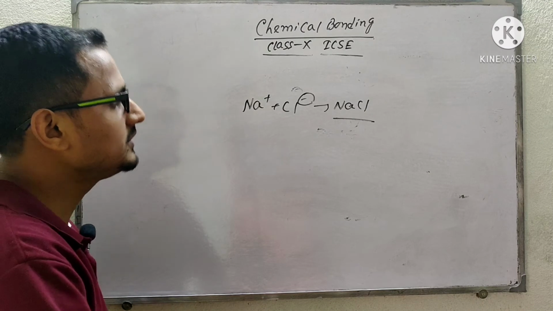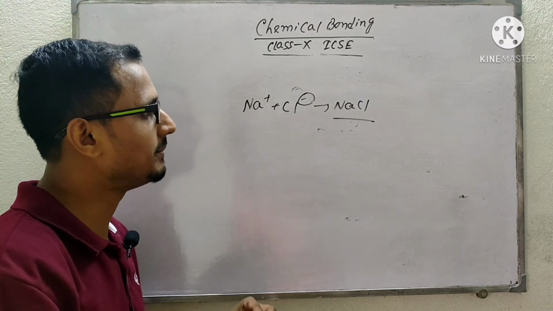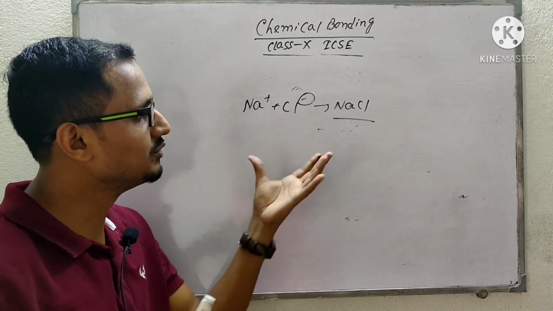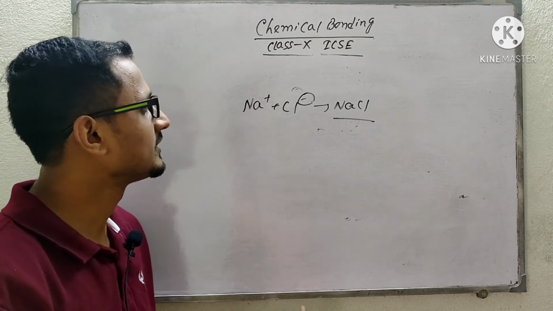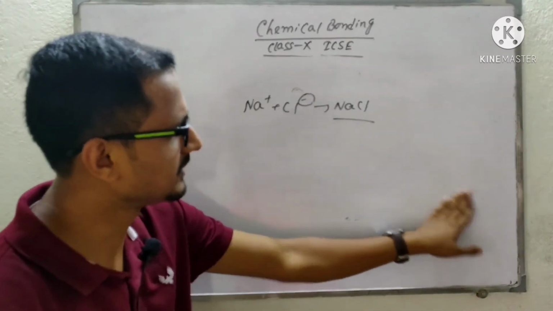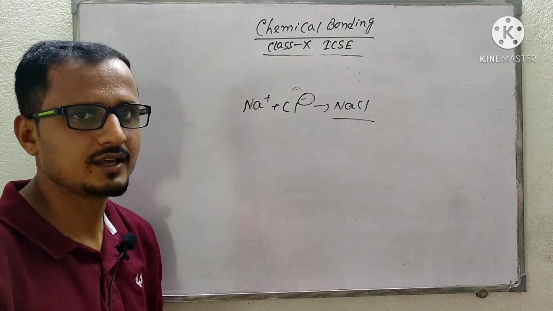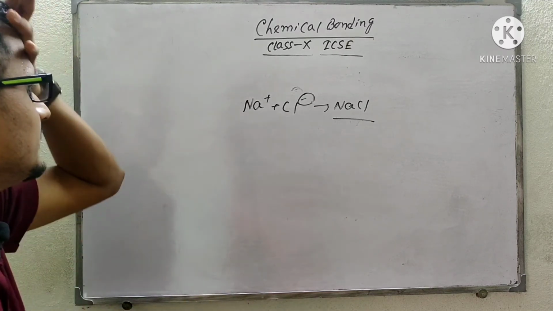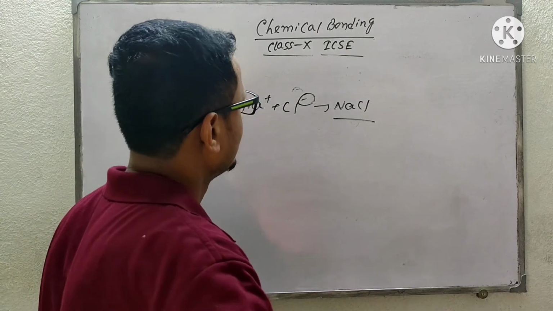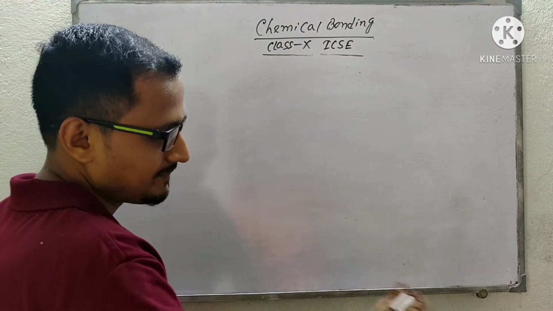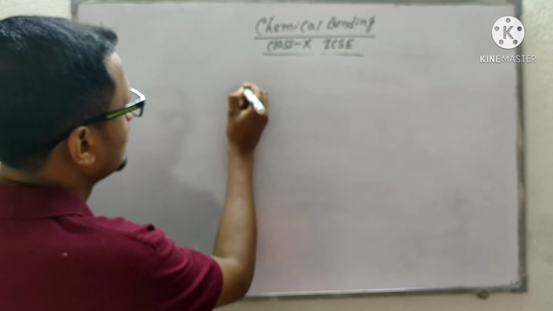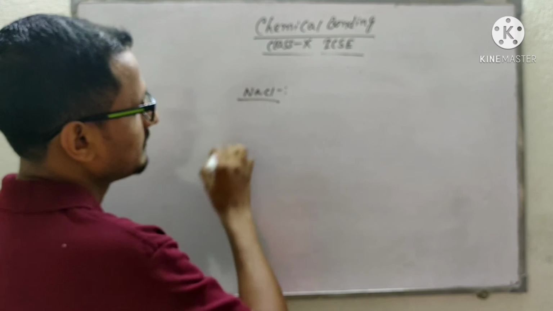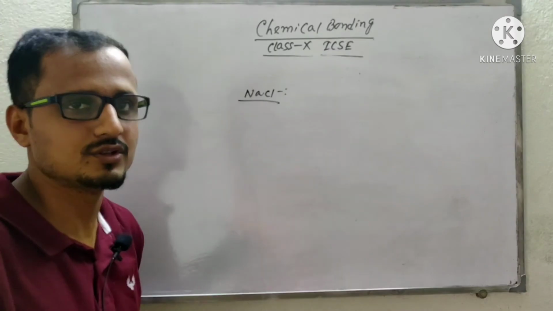Now, how it is formed we can show by a schematic diagram. That diagram is called the Lewis dot diagram, or diagram of the formation of electrovalent bond. Understood? Diagram of the formation of electrovalent bond. Now that diagram is shown by Lewis. Just I am giving one example of what you have to do. First of all, you have to write the formation of sodium chloride.